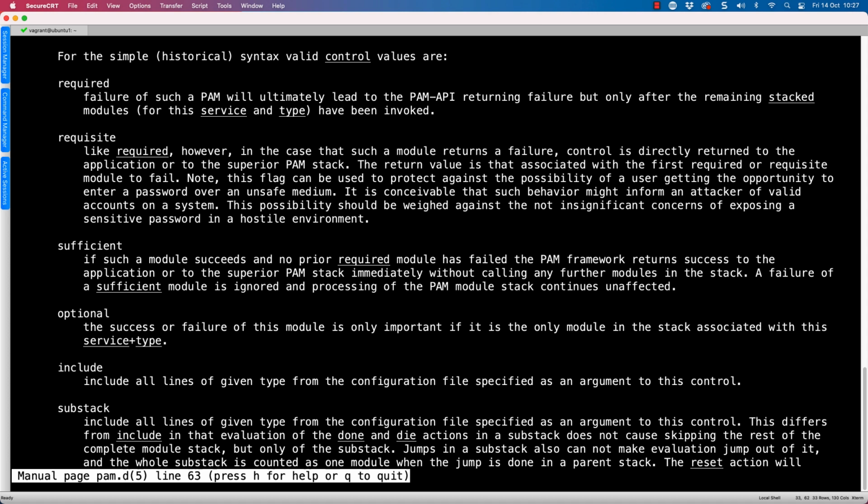However, if the module fails, then no other module is going to be executed. It's a stop and let's stop now control. We used optional before because we weren't really worried about the success or failure of the creation of the home directory. But very often during authentication, we're going to be using required or requisite, and it's the requisite entry that we have to be very careful of.